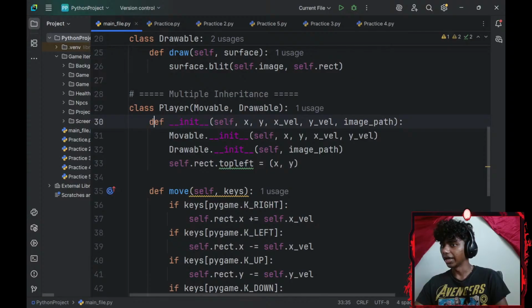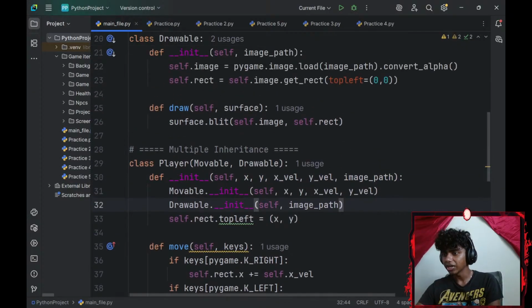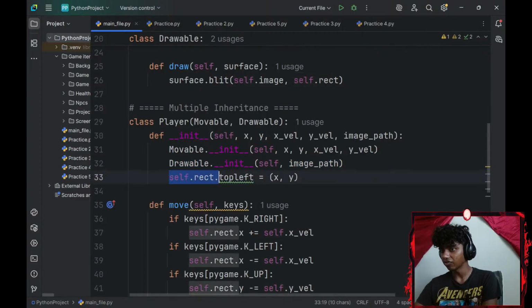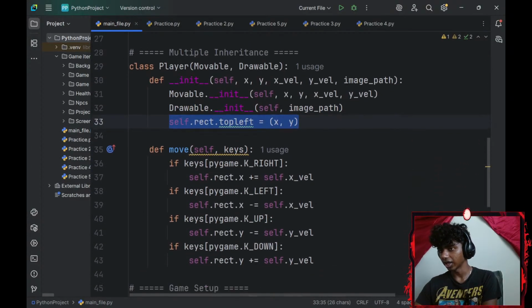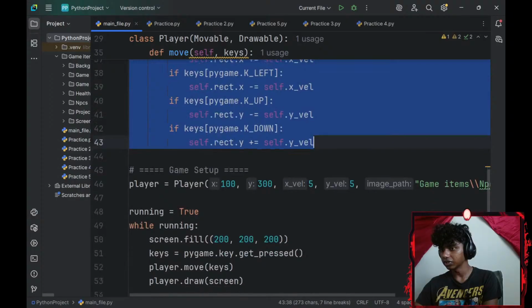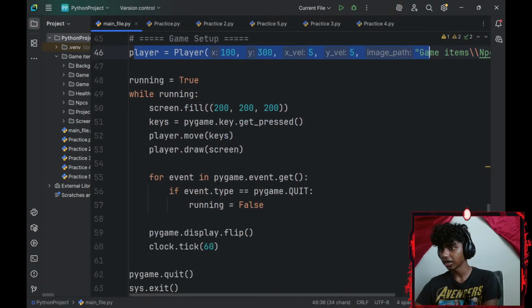Then I defined a dunder init, added my x-axis, y-axis, x velocity, y velocity, image path. Movable.dunder init self, x-axis, y-axis, x velocity, y velocity. Drawable.dunder init self, image path, self.rect.top left. Okay, x and y, that does make sense. Define move, this is the player setup.